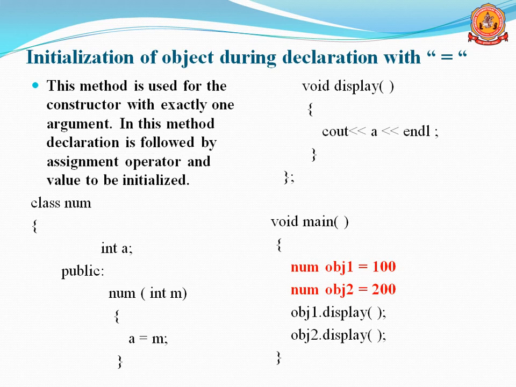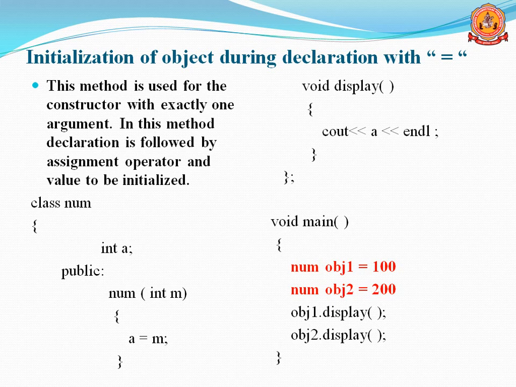Next one is initialization of an object during the declaration with the assignment operator, or equals. This method is used for a constructor with exactly 1 argument. Remember, if you use the assignment operator, it is possible to assign exactly 1 argument. If a 1-argument constructor is there, we can use the assignment operator. Whenever 2 arguments are there, this method is not applicable. Only when there is 1 argument can we use the assignment operator, this method.